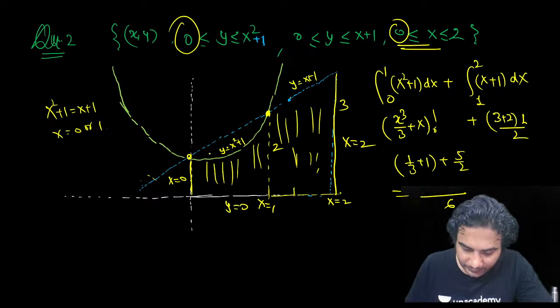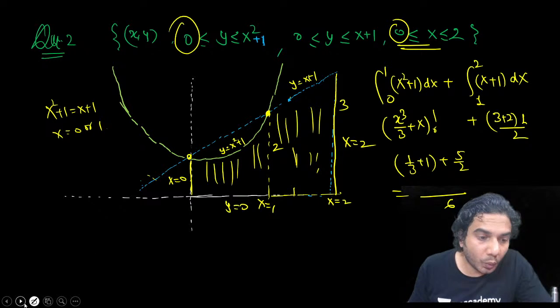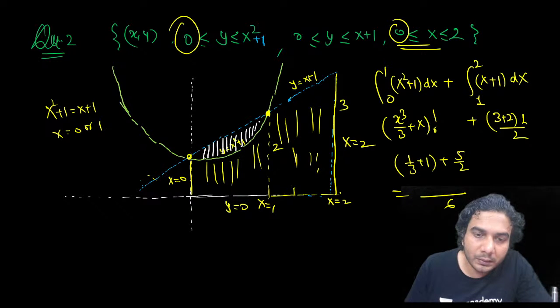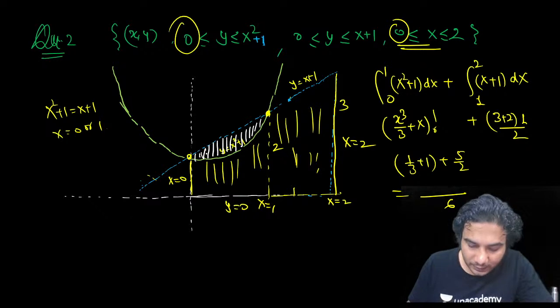X plus 1 minus x square. Oh, you are doing a mistake. Are you writing this area, white wala? Are you writing this area, Raghav?